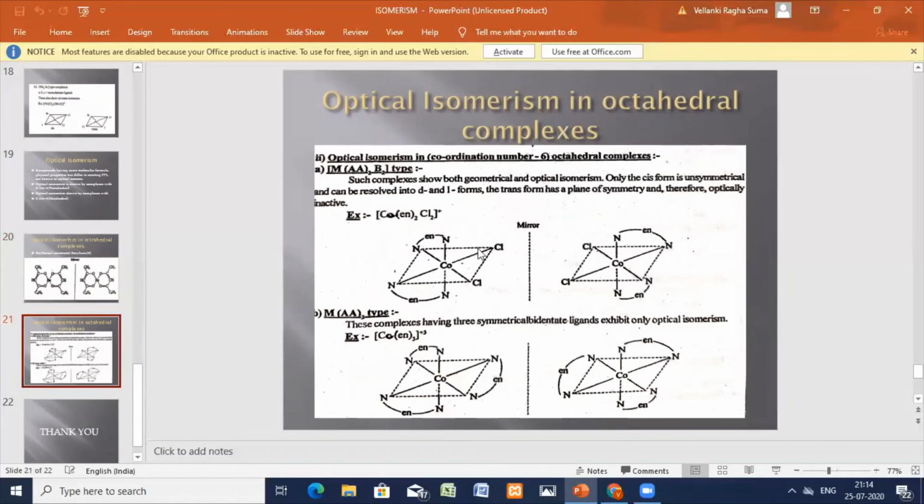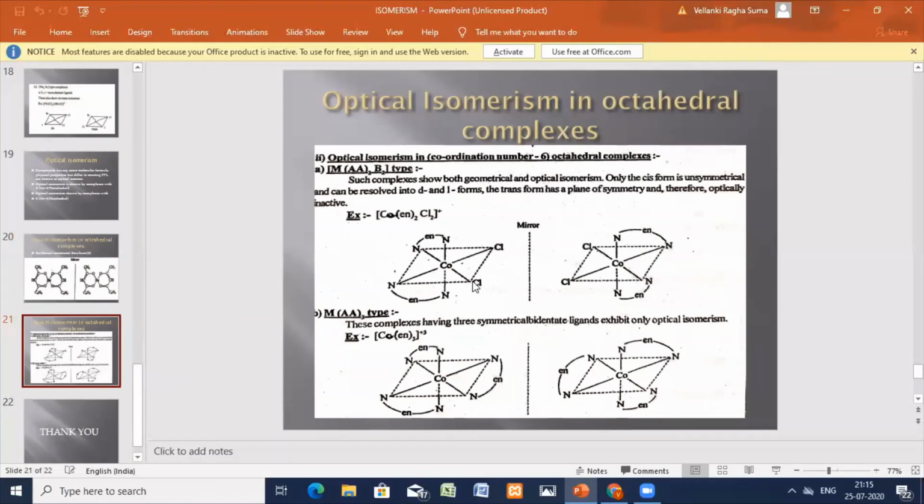Here for the octahedral complexes, coordination number 6, AA twice, B2 type: the diamine dichlorocobalt complex. Here also a diamine dichloro complex. This is opposite to this one. Chlorides are almost opposite, just like mirror images.